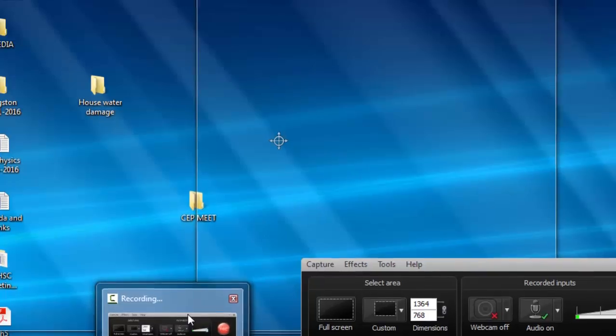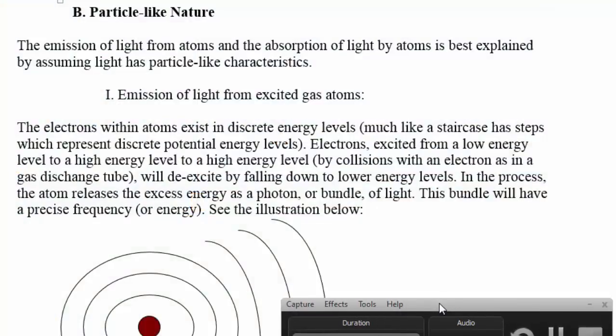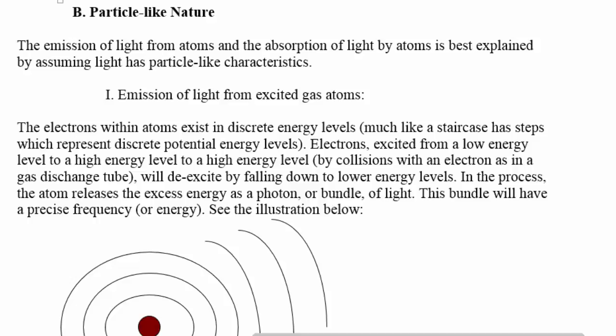Hello everyone, this is part 2 of lesson number 12 over waves. In this part, we'll talk about the nature of light, or what we call the dual nature of light, as a wave and as a particle.